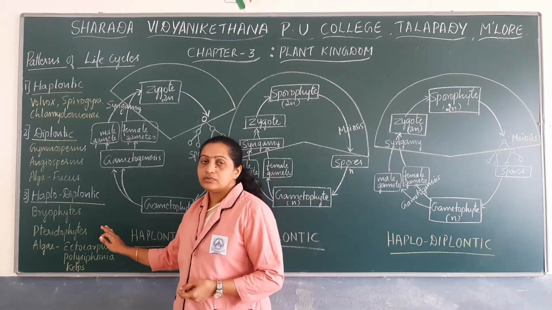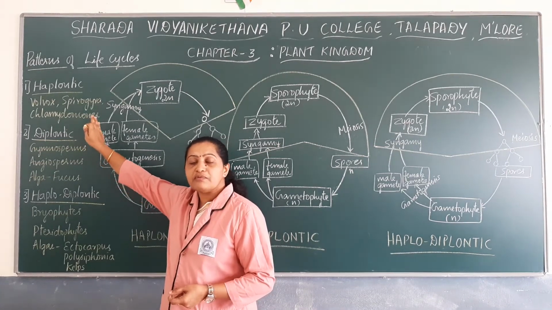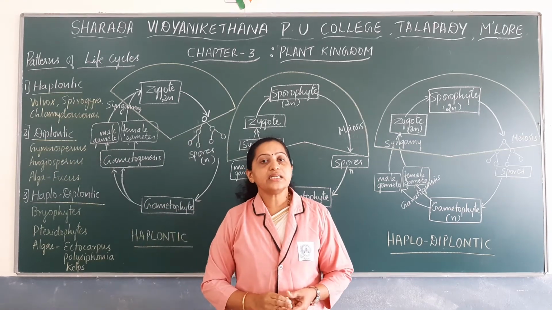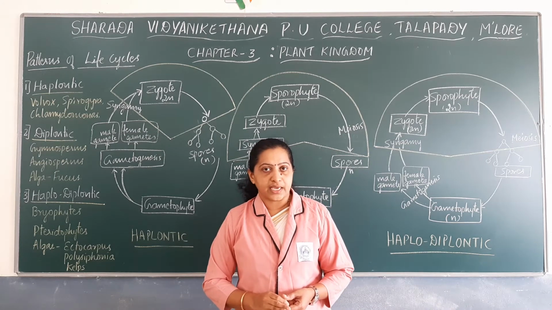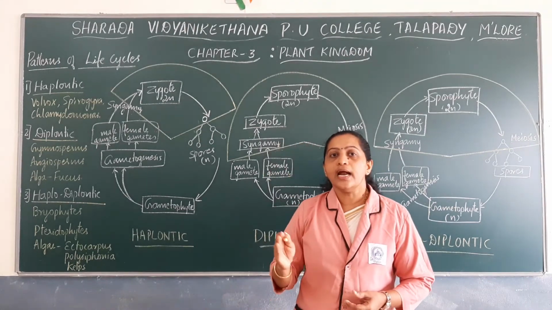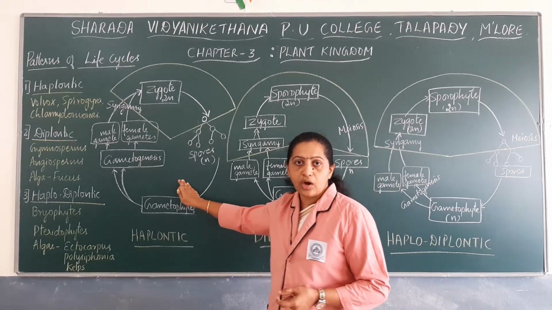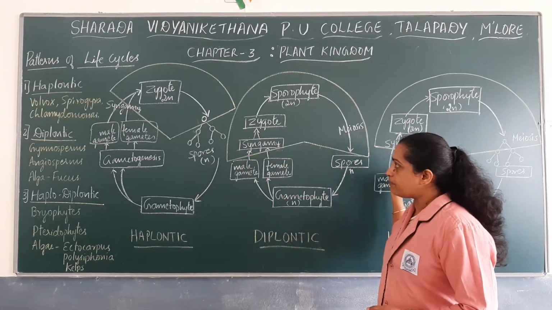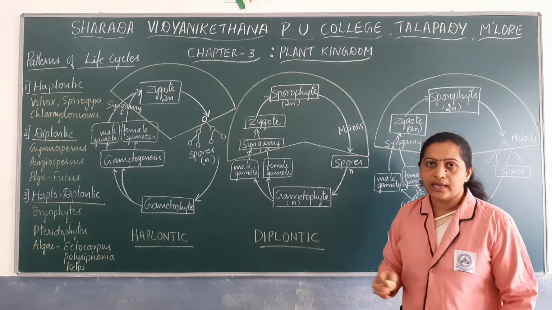If you observe the examples, there are certain members of algae which undergo haplontic, certain members which undergo diplontic, and certain members which undergo haplodiplontic type of life cycle. Now we shall discuss how they are categorized. I have represented the three different types of life cycle patterns: haplontic, diplontic and haplodiplontic life cycle.